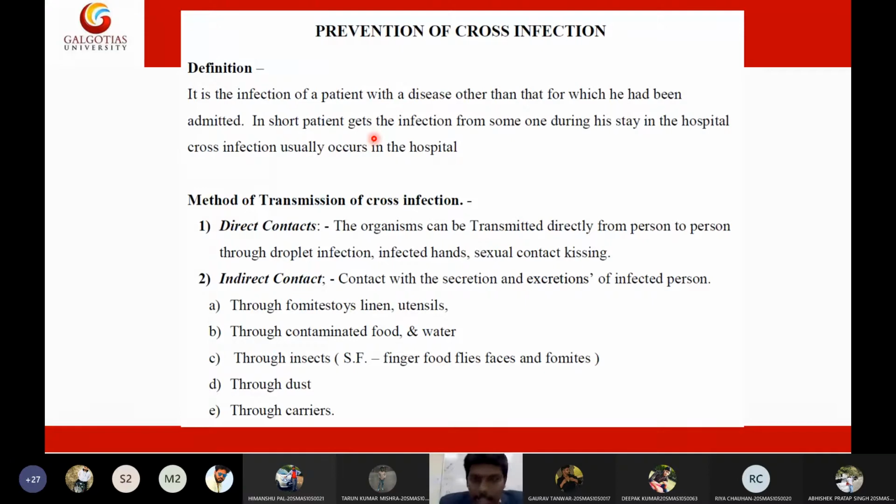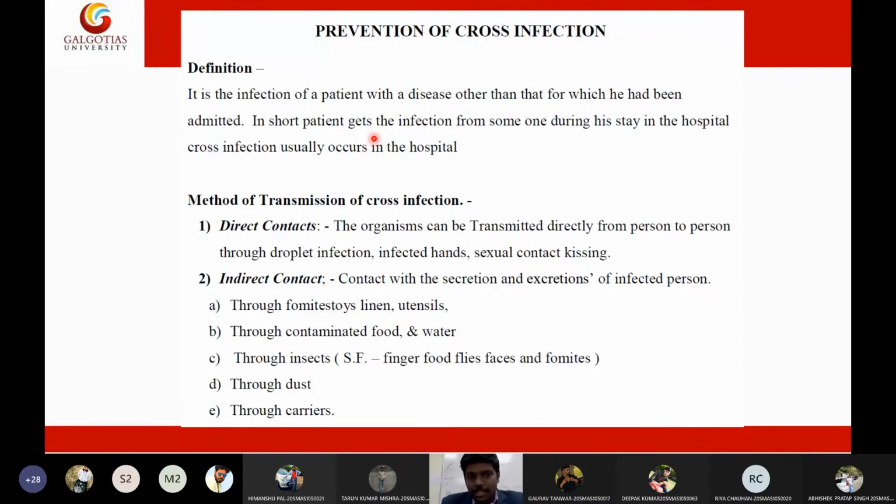Indirect contact means we may not touch the patient directly, but we touch substances the patient has used, such as patient-used materials or food, or we get infection through insects, dust, or other carriers.